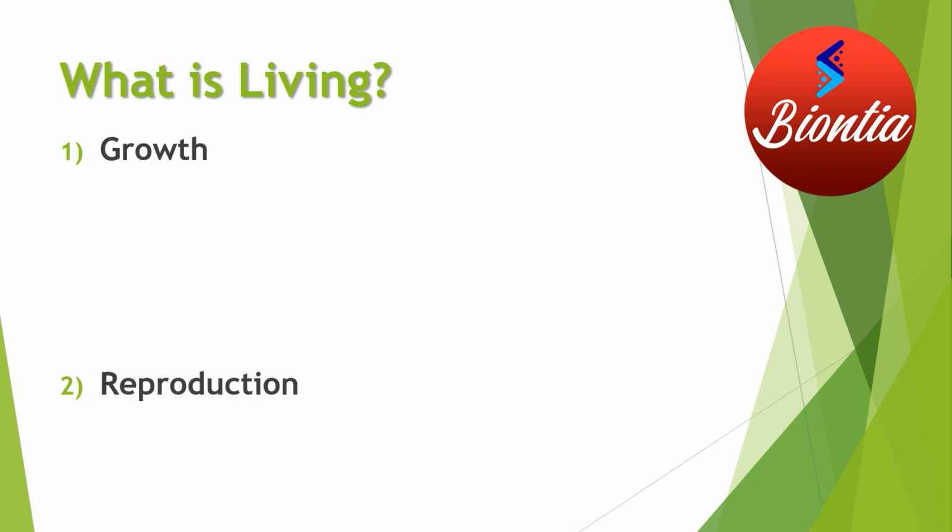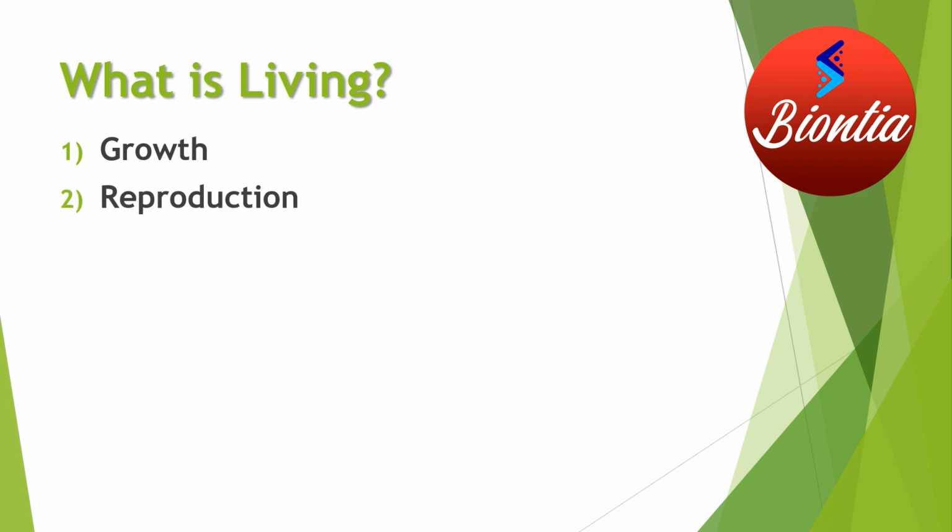The next property is reproduction. Again, reproduction is a characteristic that is quite common to living organisms, where they produce new young ones having features that are more or less similar to those of the parents. We will cover the different modes of reproduction in later chapters, but right now the main categories are the sexual and asexual modes of reproduction. But again, coming back to whether it is a defining property of living or not, we can consider an example.